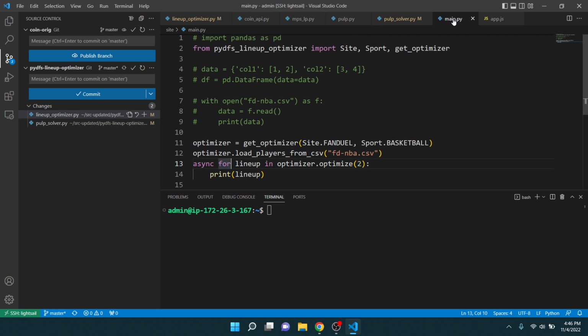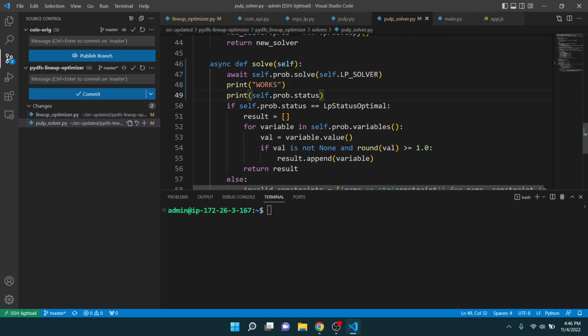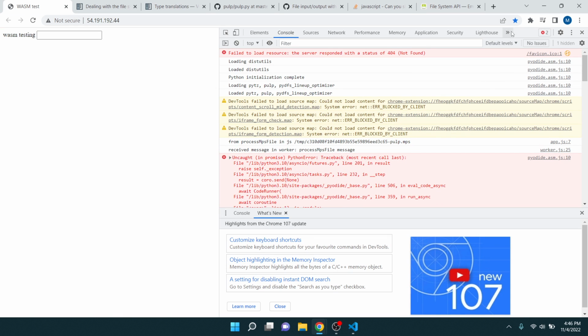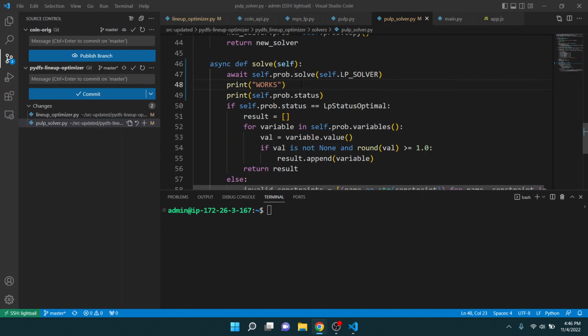I don't think, let me go in here. So I talked about that. This was, or still is printing, I think. Double check. Maybe not. I think we're getting further than that. I don't know. Or no. Something else is happening inside this call right here. This was printing before because it was returning. Now it's not returning because there's an error.